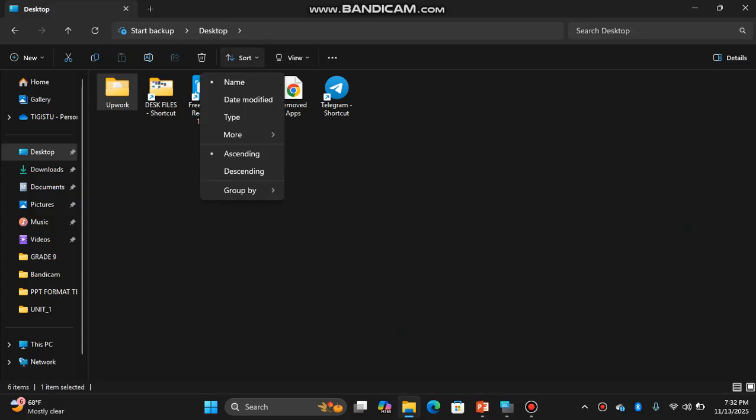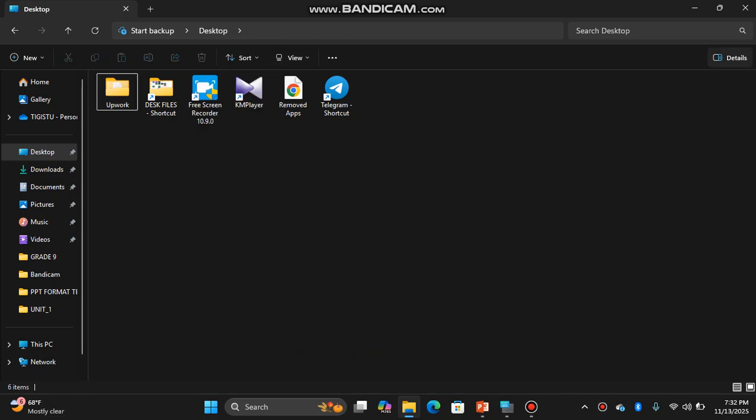We can order the contents based on size or type, by name, by date, and other criteria. Here on the right side is the search box, which helps us to search any contents.